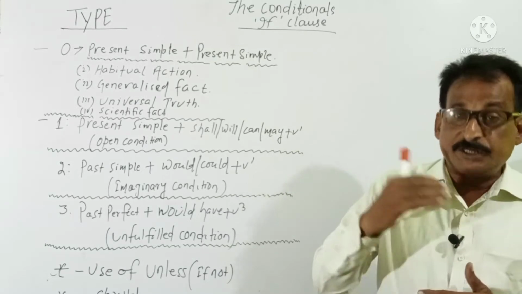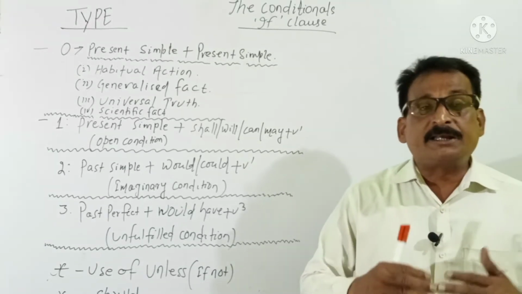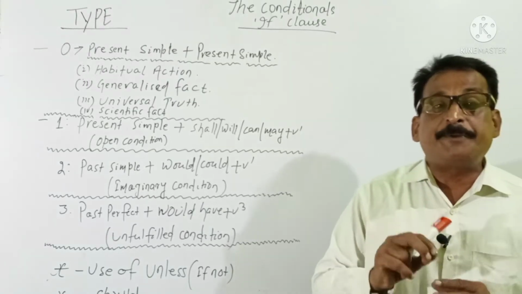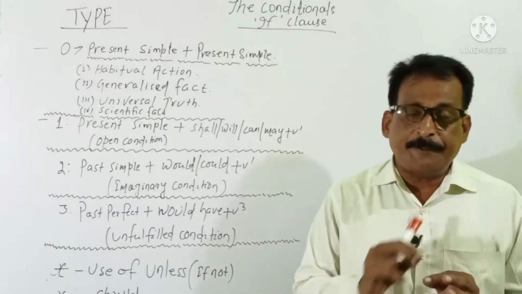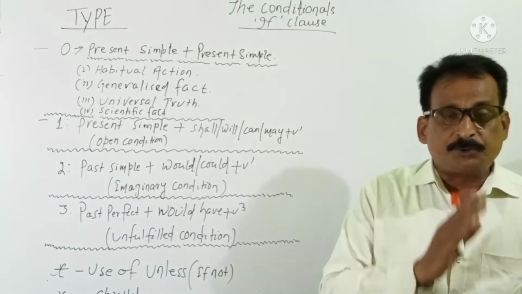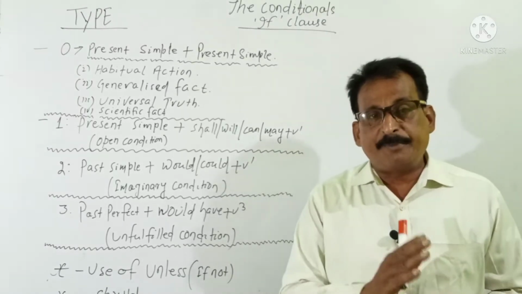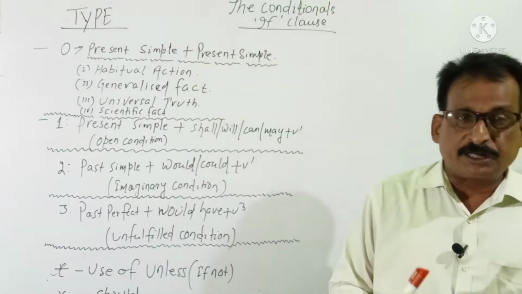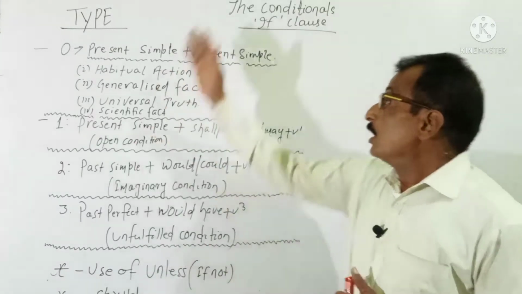So, to do this work, I am making a condition. Condition means, if you give me this amount of money, I will do the work, or I can, or I may do this work for you. So, this is a type of conditional clause, right?